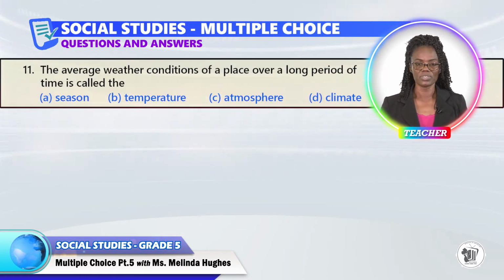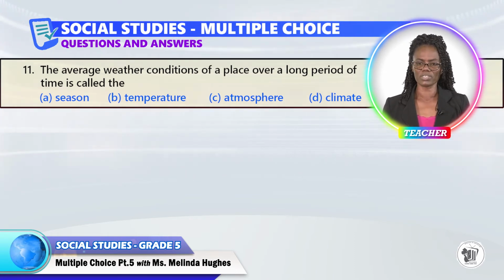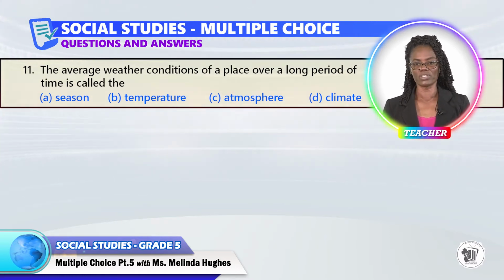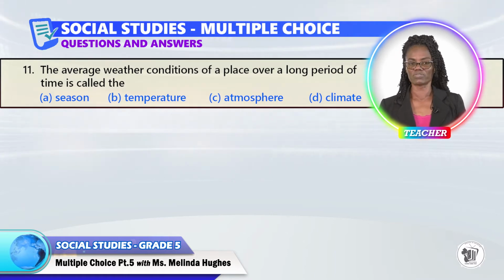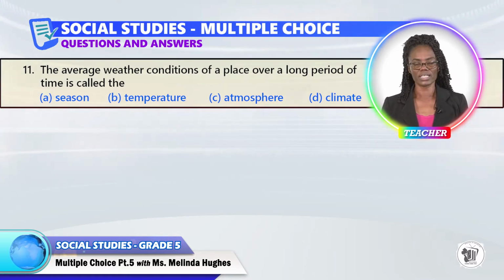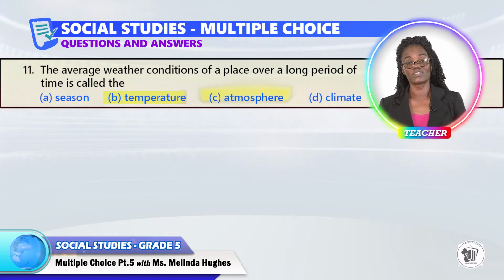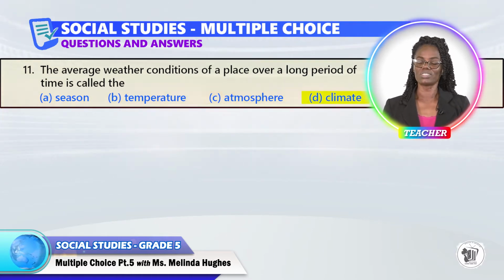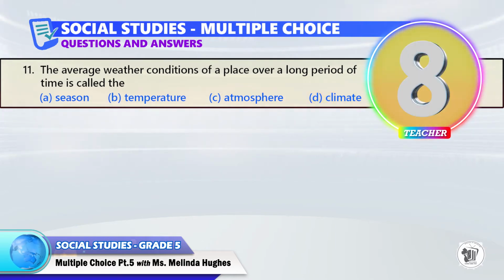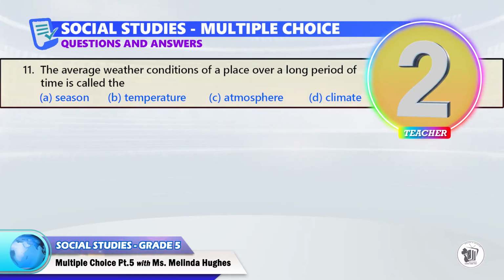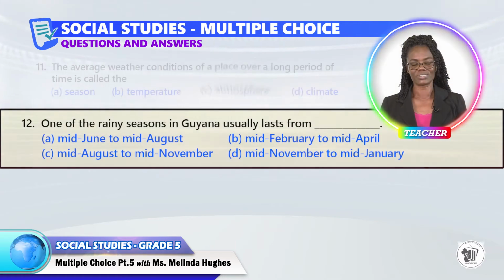Question 11. The average weather conditions of a place over a long period of time is called the A, B, C, or D. Question 12.